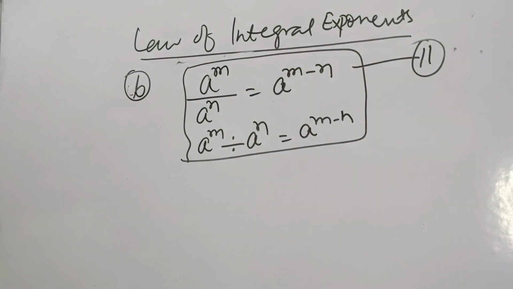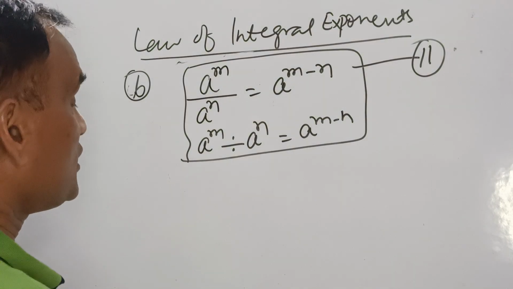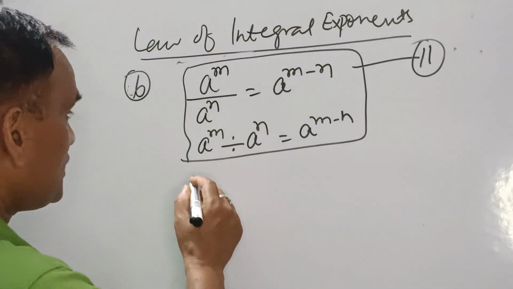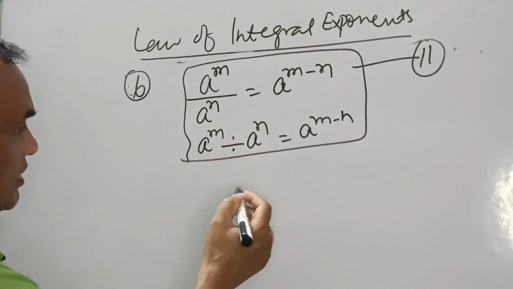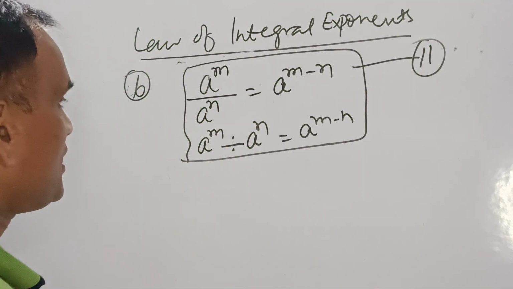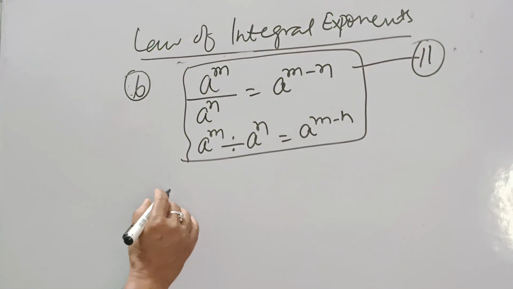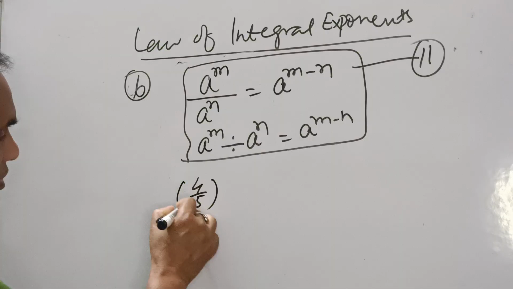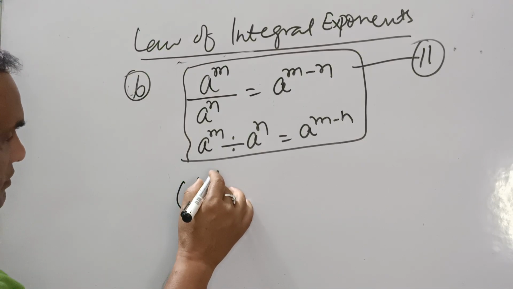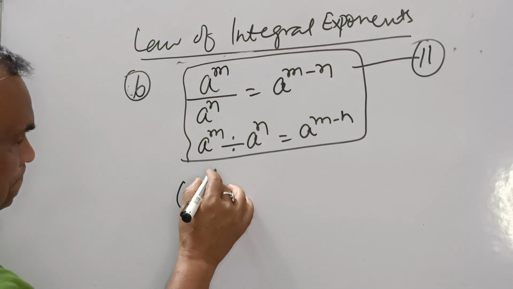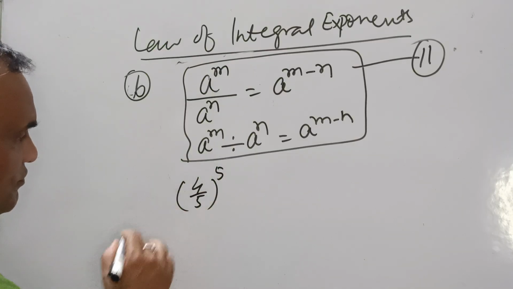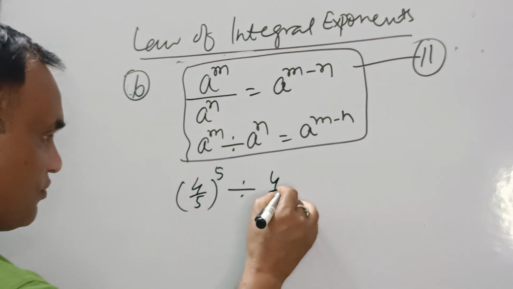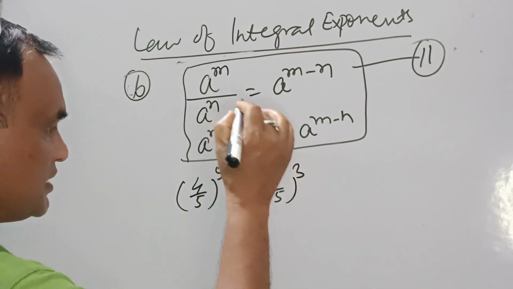So a to the power m upon a to the power n equals a to the power m minus n. Okay. Now we'll take some examples and see them one by one. Suppose you take 4 upon 5 to the power 5 divided by 4 upon 5 to the power 3.